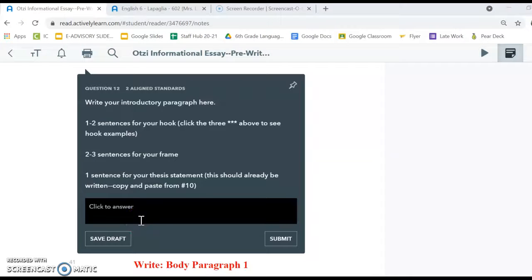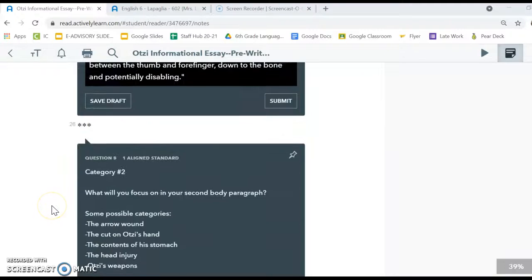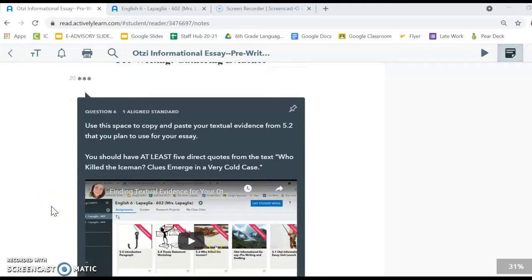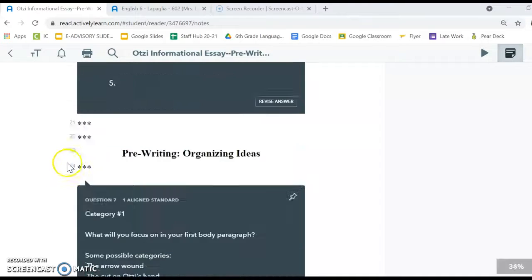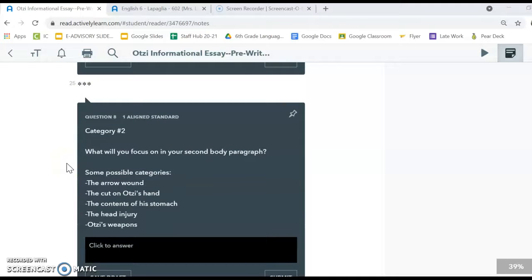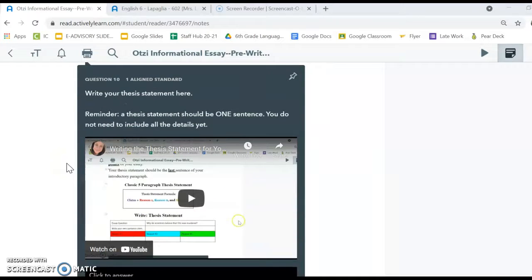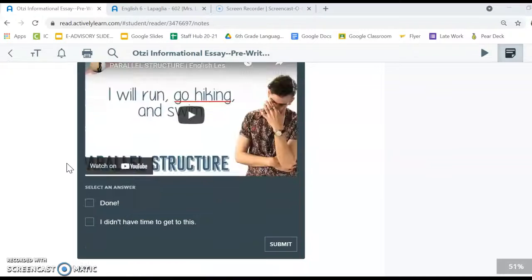Next, your step is going to be to write your introductory paragraph or the first paragraph of your essay. If you do not already have your evidence, your categories, and your thesis statement complete, you'll need to go back. This means number 6, number 7, 8, 9, and 10. If those aren't finished, please go back and take care of them before moving on with the intro paragraph.